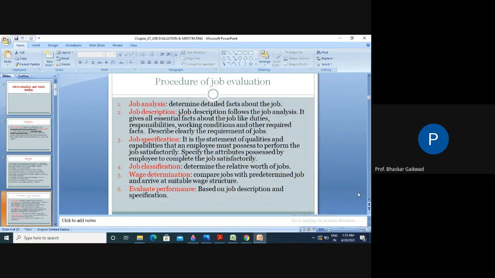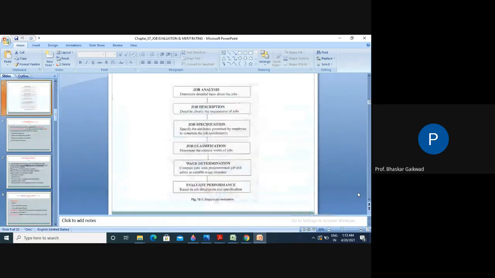Job description follows job analysis. It gives the essential facts related to this, meaning how we are going to manufacture, what the specification is, and what the standard dimensions are. These things help to process the job. So you have to remember three points: job analysis, job description, and job specification. These three points help to decide the job evaluation.